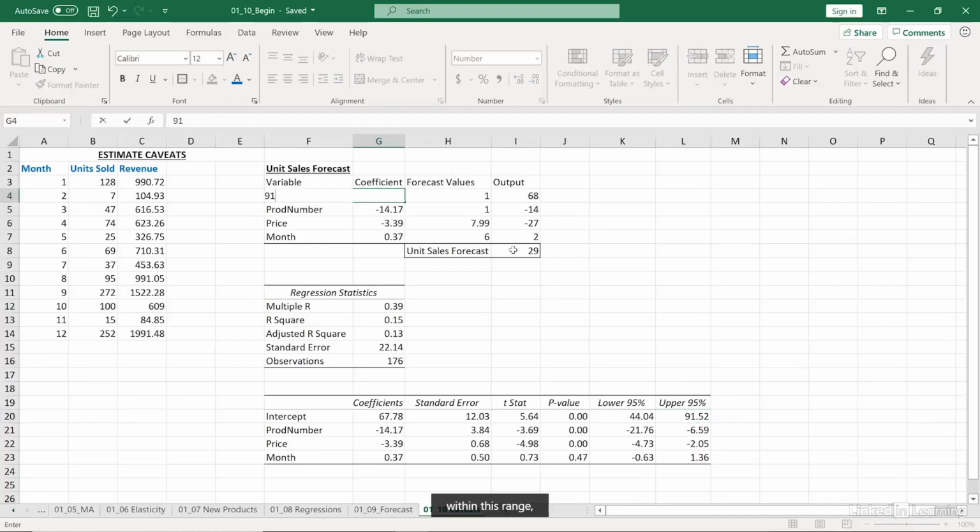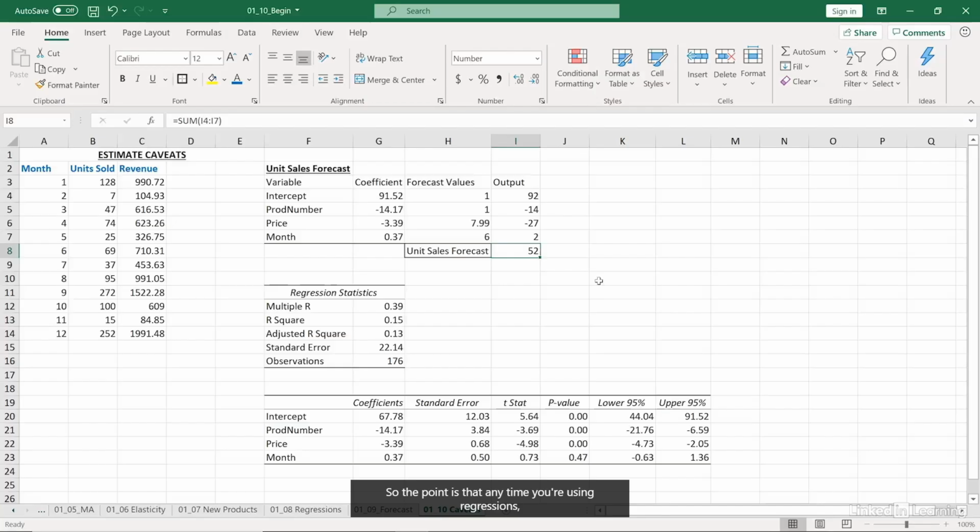Well, if I go through and just pick a different number within this range, let's say the upper bound estimate, 91.52, look what happens to my unit sales forecast. Now it goes up to 52. So the point is that anytime you're using regressions, we need to be careful about the variables that we're using. This is not to say regressions are a poor forecasting estimator. They're not. Regressions are very useful in my opinion.